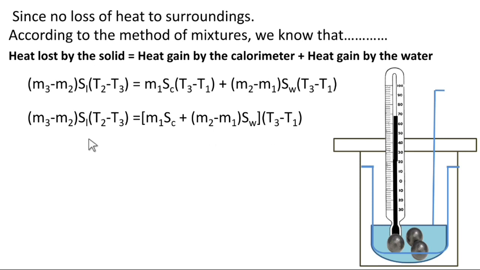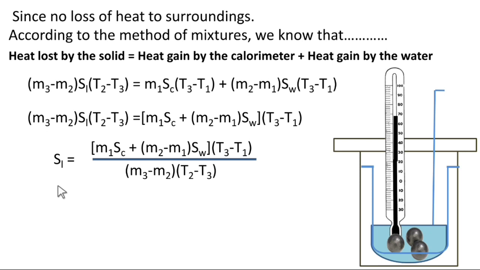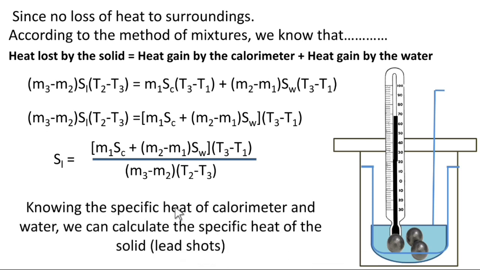Now here we want the specific heat of lead shot. So we transpose M3 minus M2 into T2 minus T3 to the other side, where it comes to the denominator. So you will get the equation: SL is equal to M1 SC plus M2 minus M1 SW into T3 minus T1, divided by M3 minus M2 into T2 minus T3. This is the equation used to find the specific heat of lead shot. Knowing the specific heat of the calorimeter and of water, we can calculate the specific heat of the lead shot, that is, the solid.